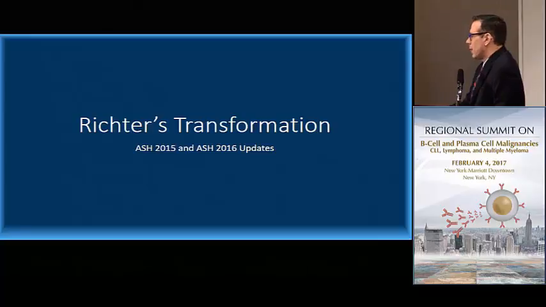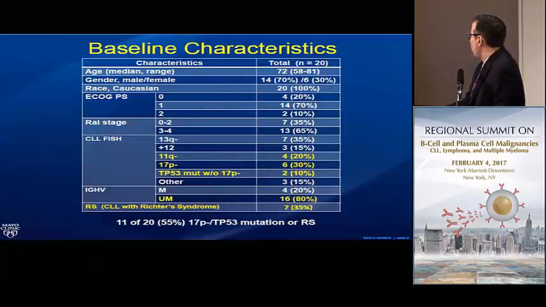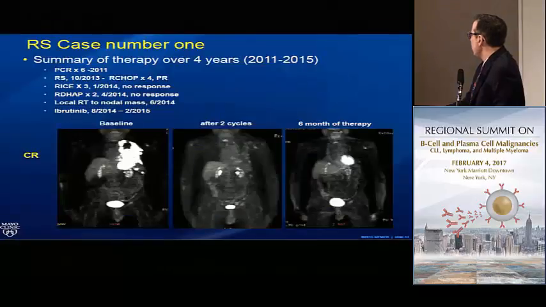Are there any encouraging data that may suggest an alternate treatment strategy for patients beyond chemoimmunotherapy and stem cell transplantation? There were data presented by the Mayo Clinic group looking at PD-1 blockade with pembrolizumab monotherapy. Very small number of patients treated with both CLL and Richter's transformation, enriched, of course, for patients with high-risk features like an 11q deletion, 17p deletion, p53 mutation, and unmutated CLL. This was the slide that got a lot of attention that was presented at ASH with the PET imaging, where the picture is telling a lot of the story.